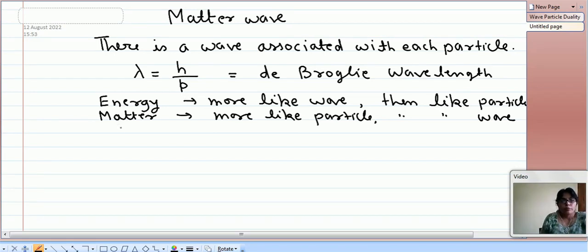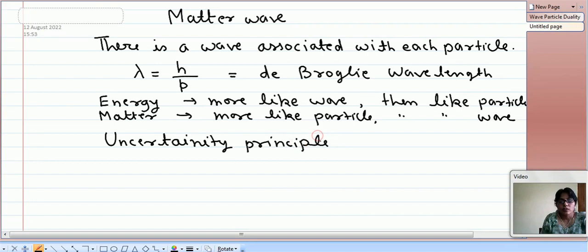On the basis of the wave particle duality, there is the uncertainty principle. According to this principle, the position of the particle and the momentum of the particle cannot be specified accurately simultaneously.